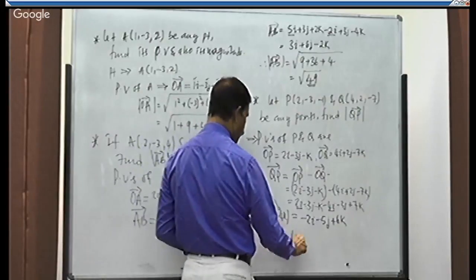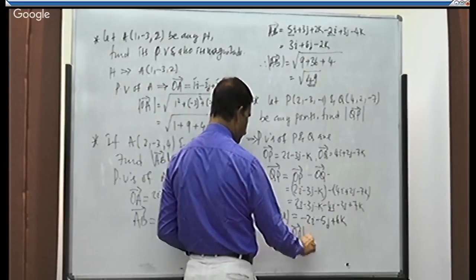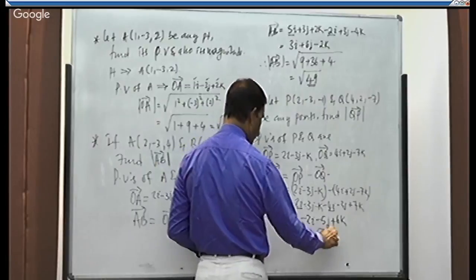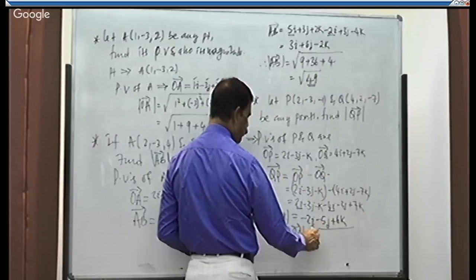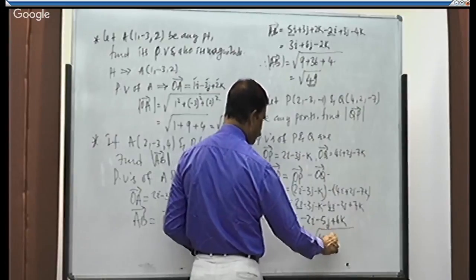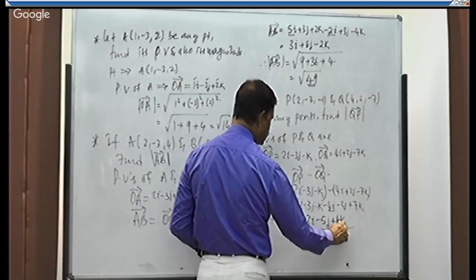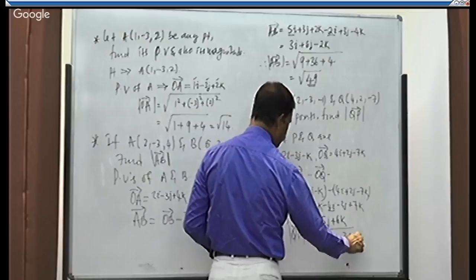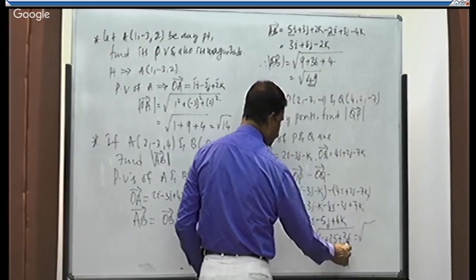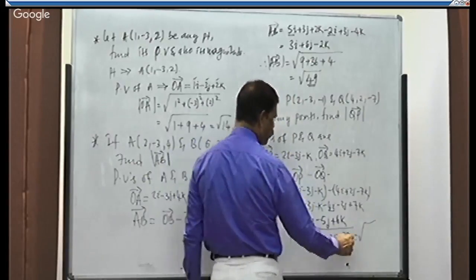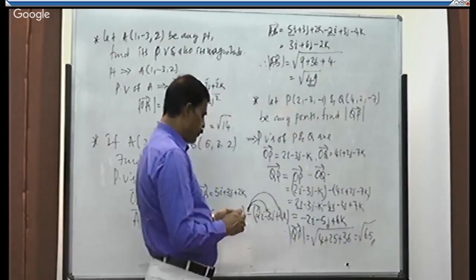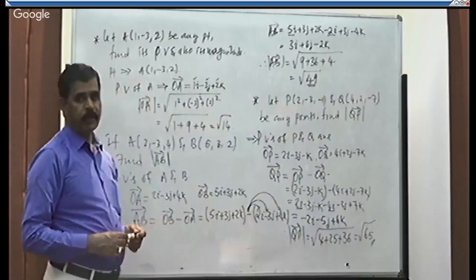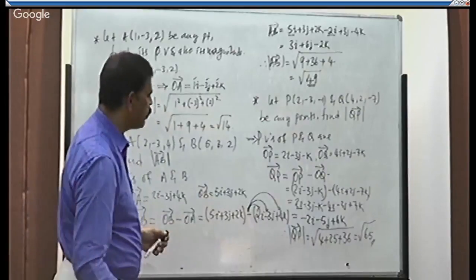Therefore, magnitude is what? Magnitude of QP is equal to root of, square the constants and add them. 4 plus 5 square, 25, plus 6 square, 36. It is equal to 36 plus 4, 40, 40 plus 25, root 65 is the magnitude of QP.